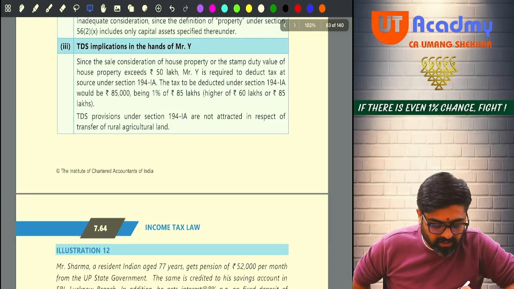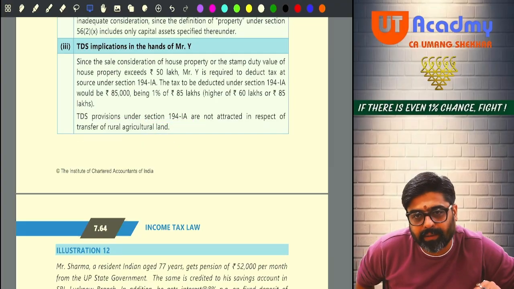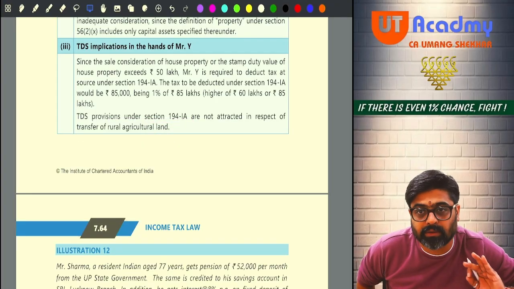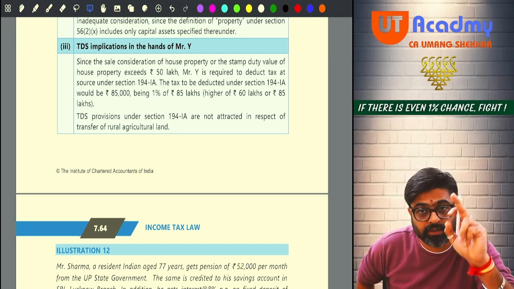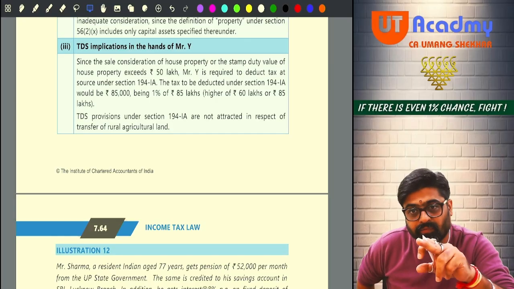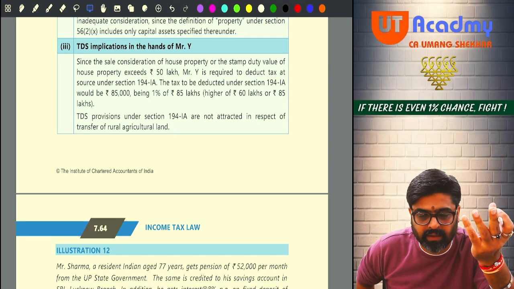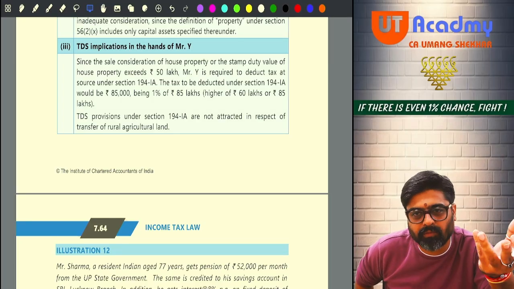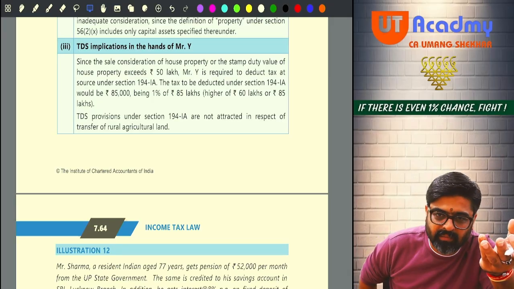And TDS provisions under 194IA are not attracted in respect of the transfer of rural agricultural land. Got it? The same question can be asked in the exam without even changing the names and the amounts. Trust me on this. And if they want to give you some surprise element in the exams, they can give the same question but with a little bit of twists. They can change the amounts or they can change the names.